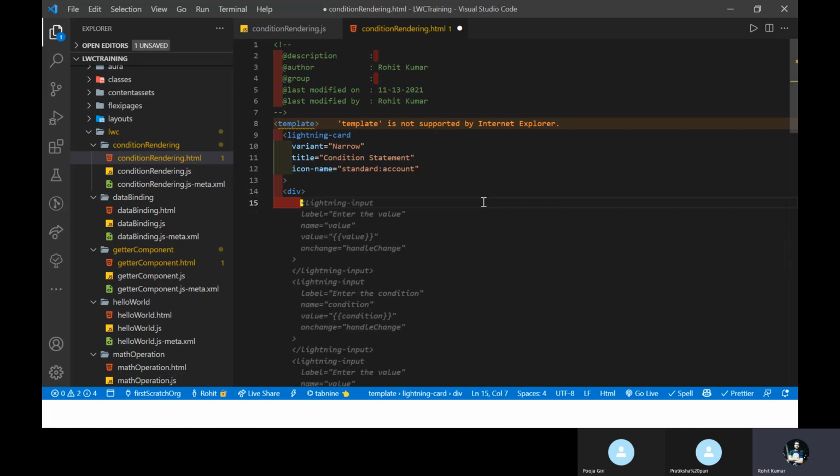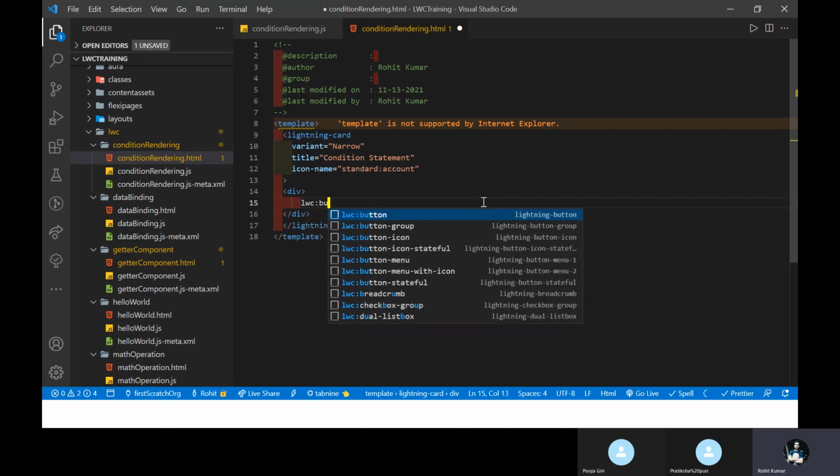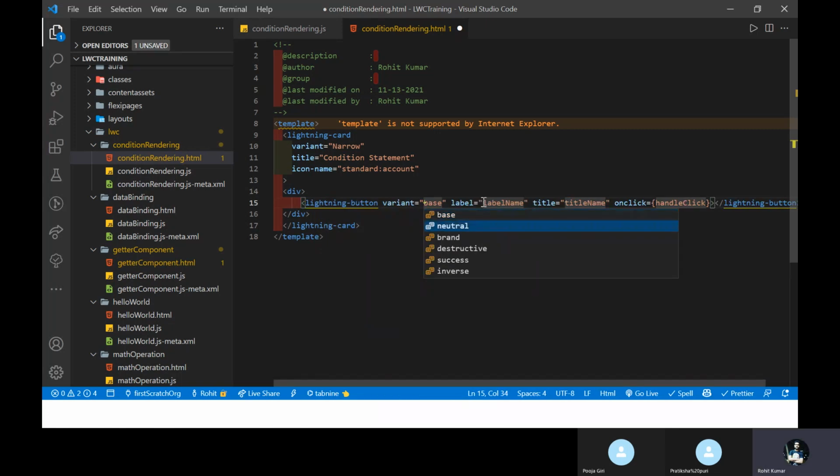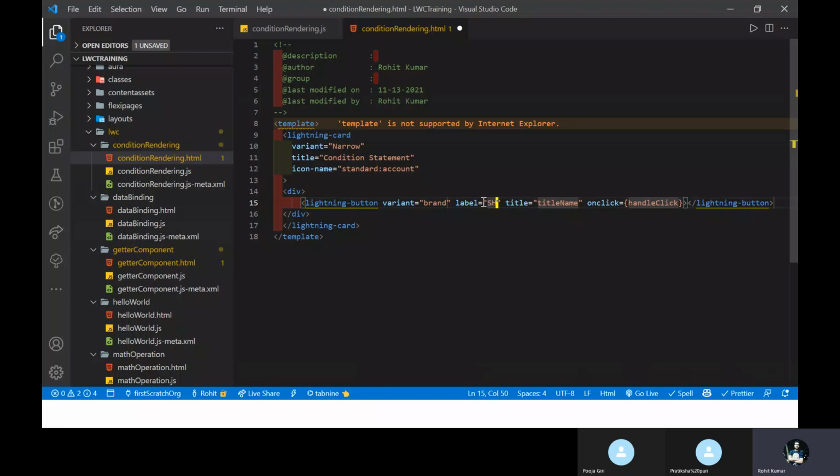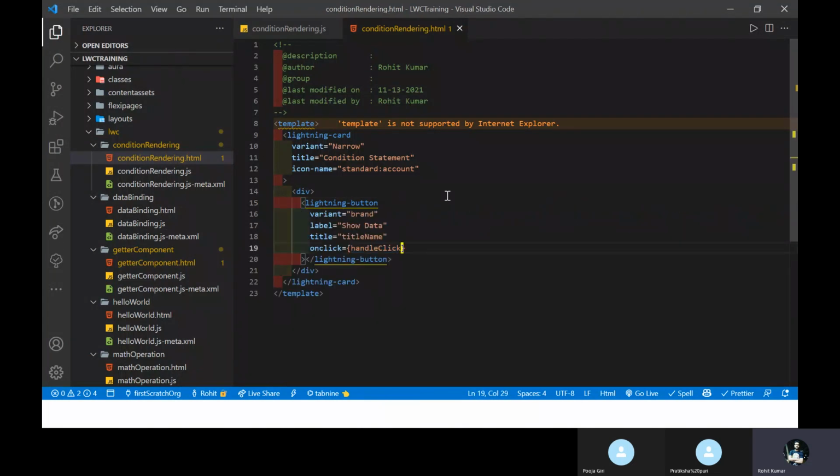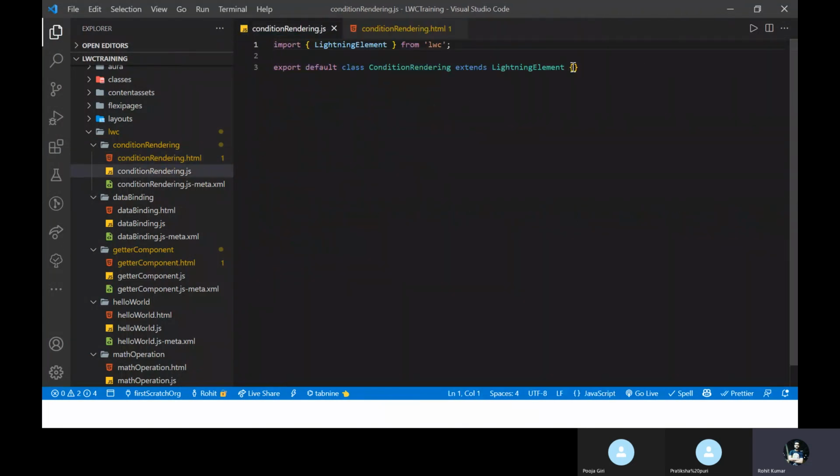So how to create the button? LWC button, and the button should be a lightning button for your better understandability. Under the label, you have to write your label like show data, something like that. The title you can change to anything, it's not a hardcoded rule. Just copy this handle click event, save it, and go ahead to the JS file and create